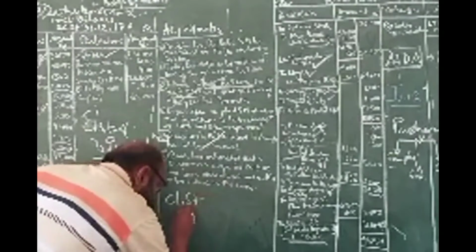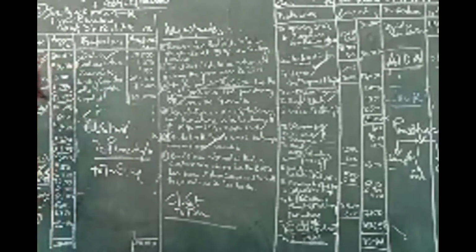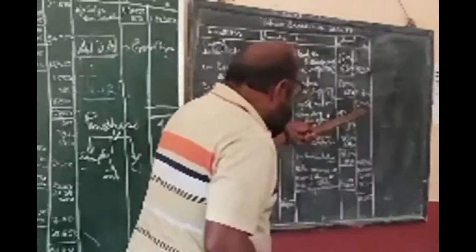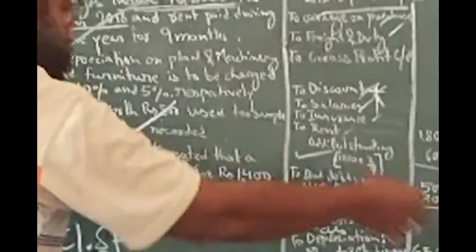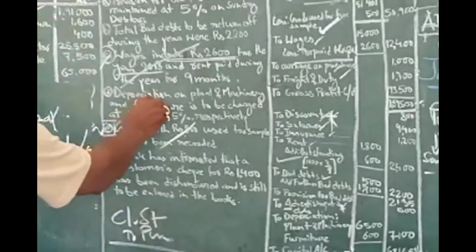So we have already passed through this account. Closing stock account debit to purchase. So it is not an adjustment entry. Closing stock will go to the asset side of the balance sheet. It should be stock in hand at 32,000. Okay, so it is our closing stock. So this is another treatment of closing stock.